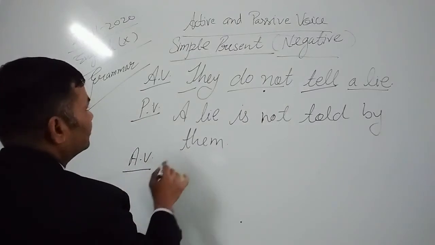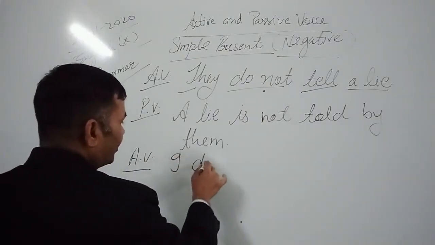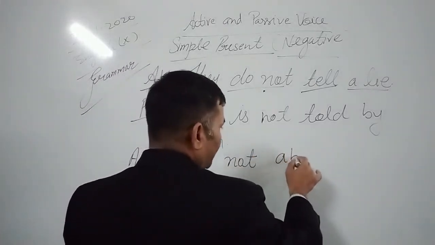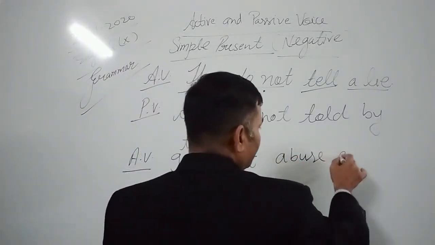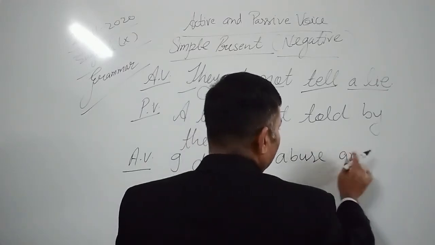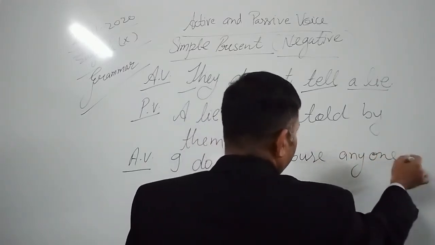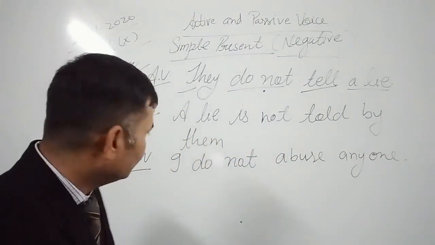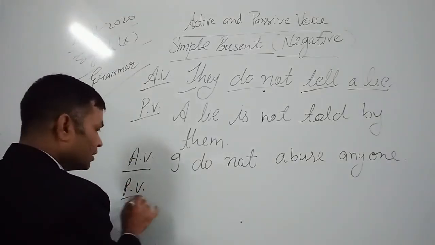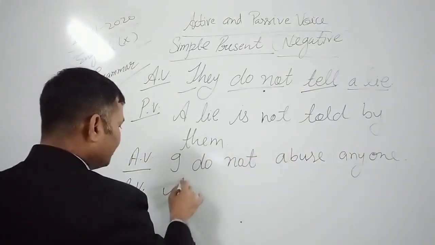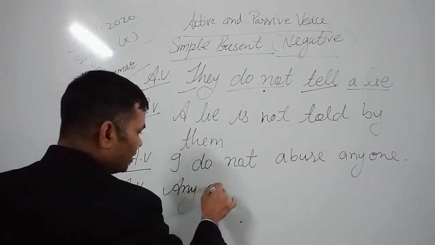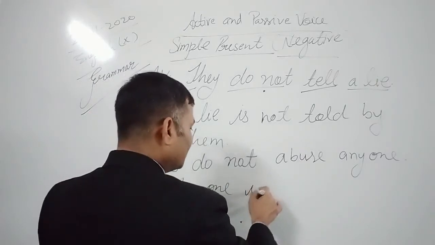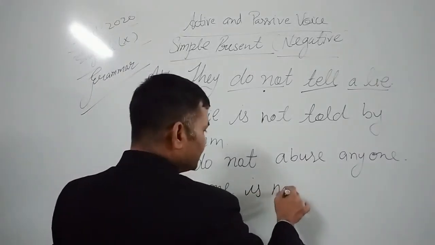Next one. I do not abuse anyone. I do not abuse anyone. In passive voice, yes, we all know this anyone will become the subject here. Anyone, then it is singular, so it will be followed by the singular verb. Anyone is not.